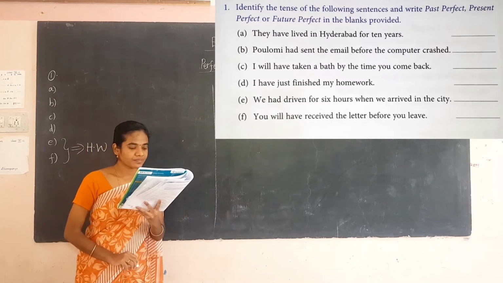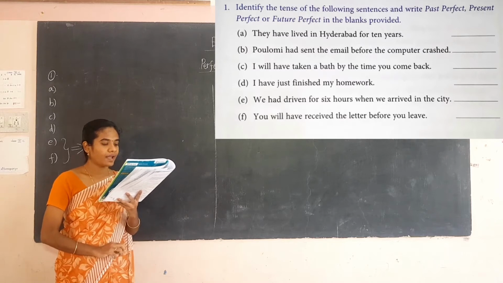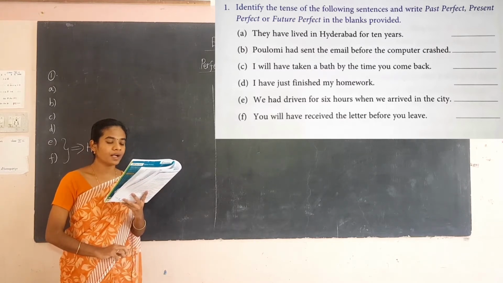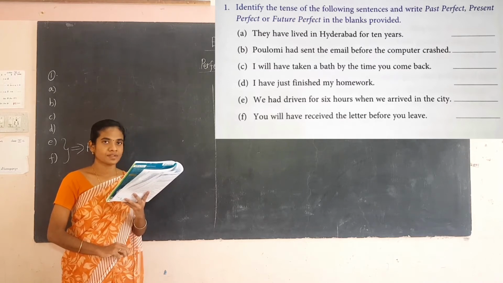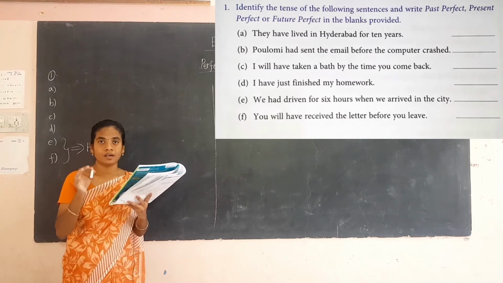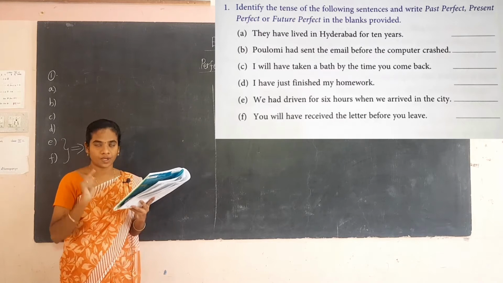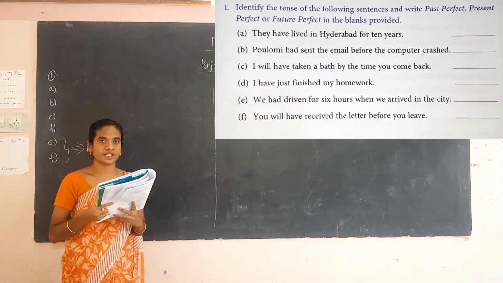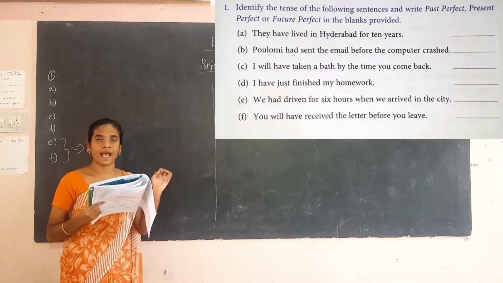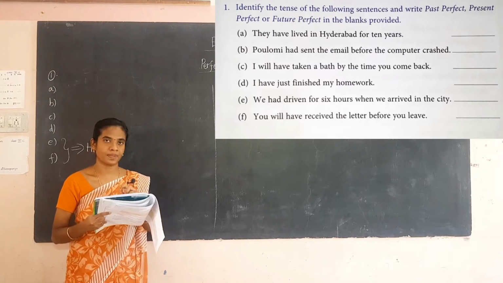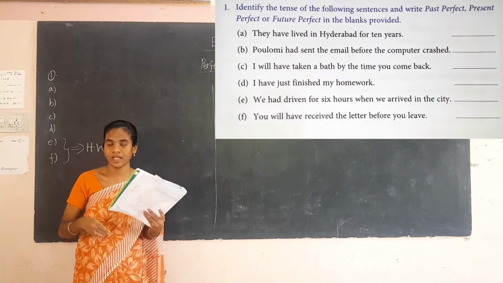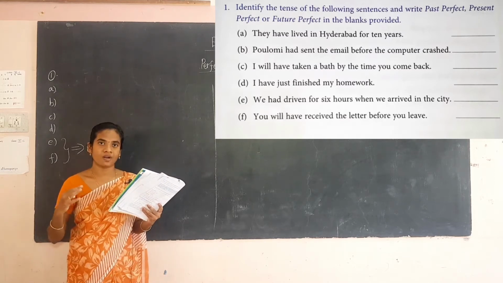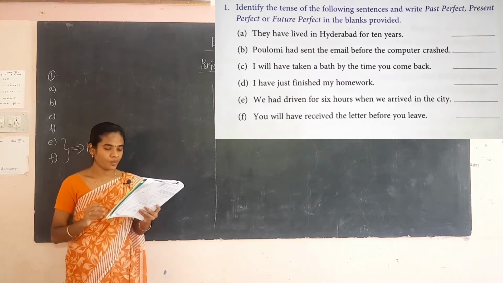First one, A: They have lived in Hyderabad for 10 years. So what tense is it? Here you have to find out. You have to remember the structure. We have already learned that for the present perfect it is has or have plus V3, for the past perfect the structure is had plus V3, and the future perfect is will or shall plus have plus V3.